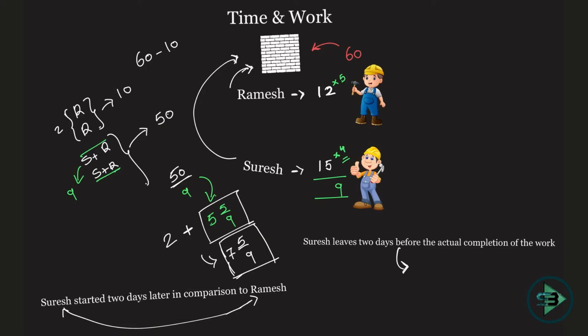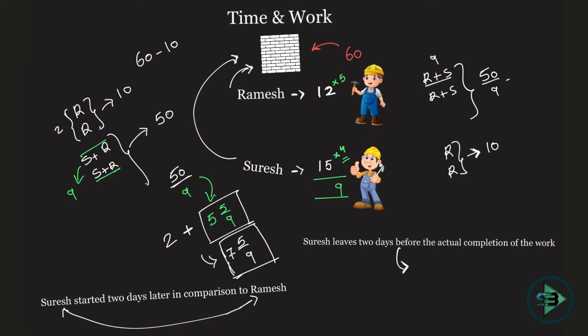Suresh leaves 2 days before the actual completion of work, which means instead of the first 2 days, I have the last 2 days when Ramesh was working alone, right? This is just like the previous problem, that's why I'm not repeating it. Instead of Ramesh, you have a Suresh here. So in the last 2 days, you have Ramesh that was working. So he'll put in 10 bricks here. At the start, I'm having Ramesh and Suresh who were working together, and 50 bricks were remaining. They're putting in 9 bricks in one day.